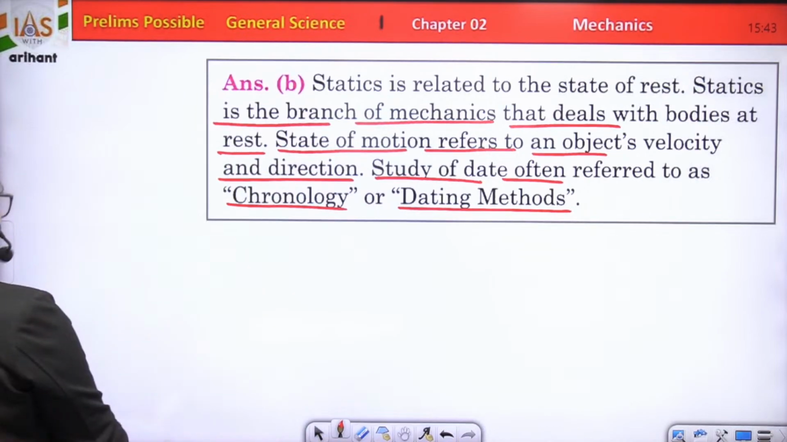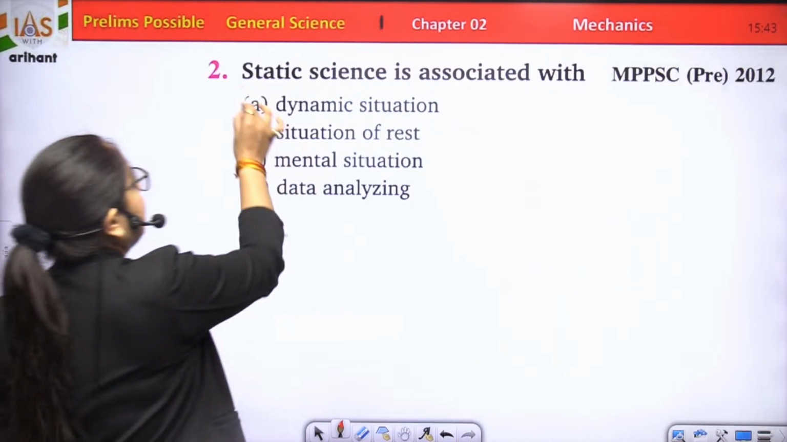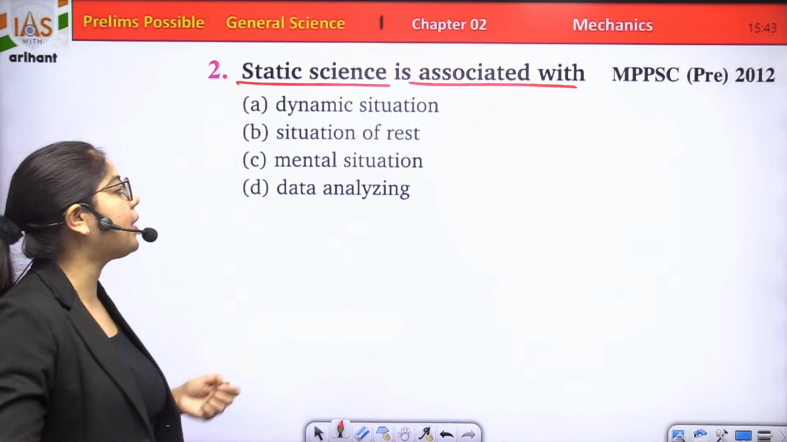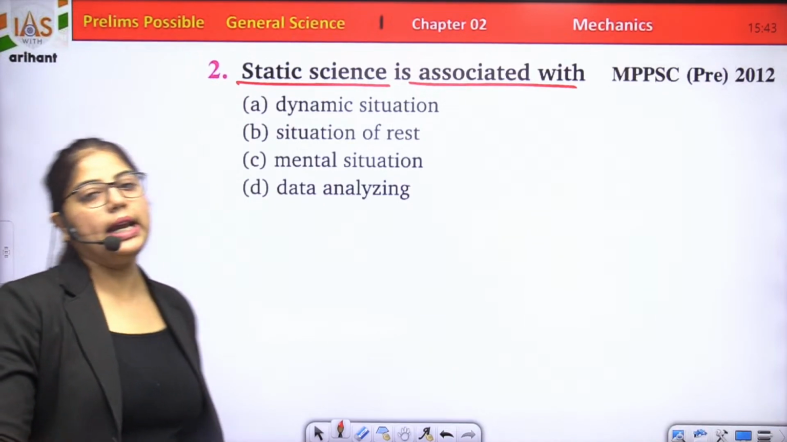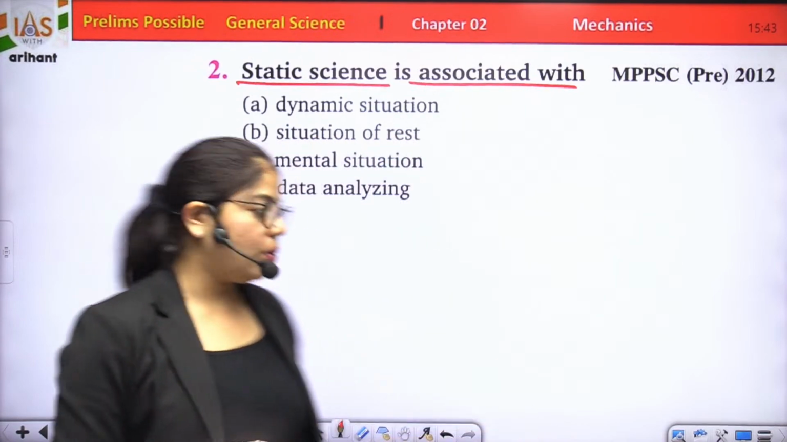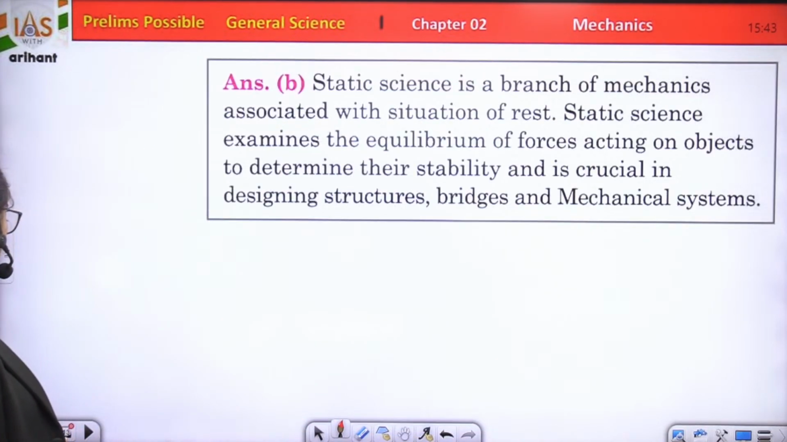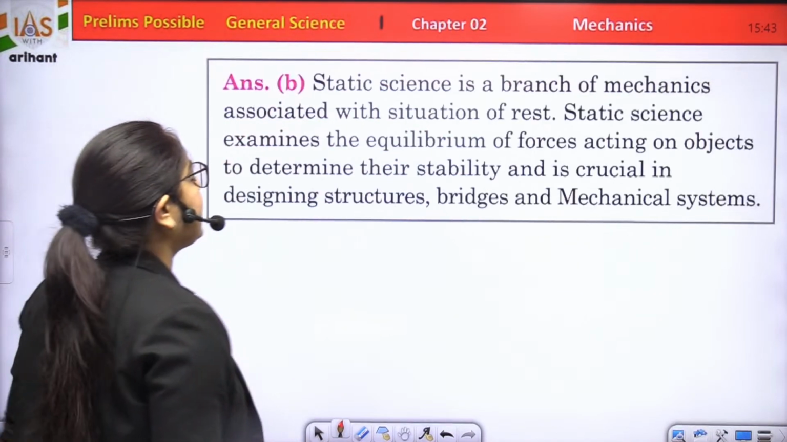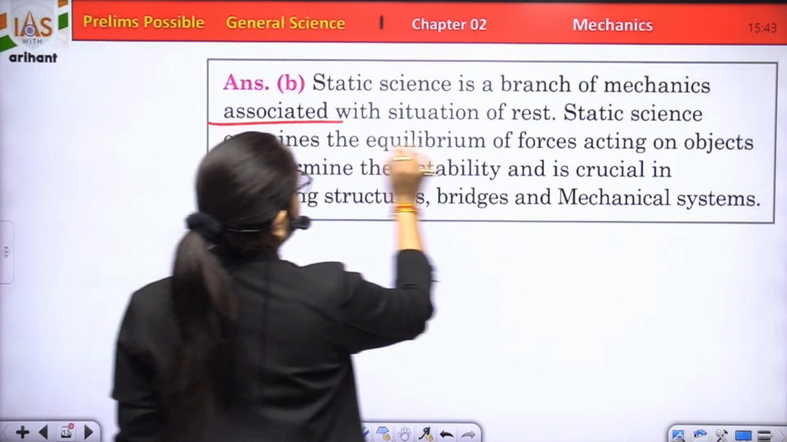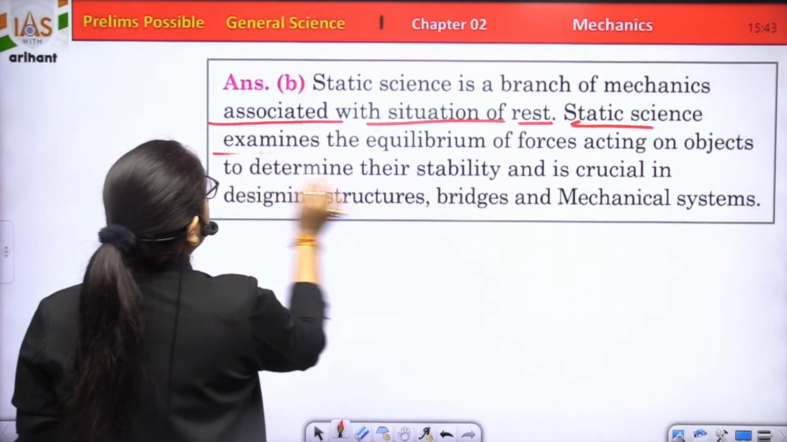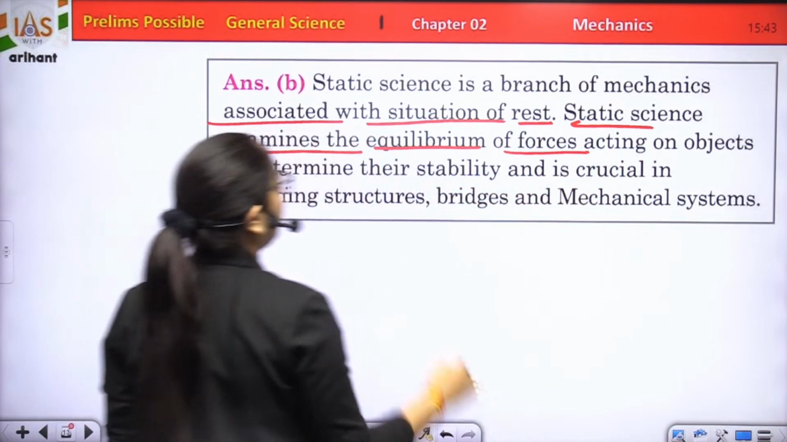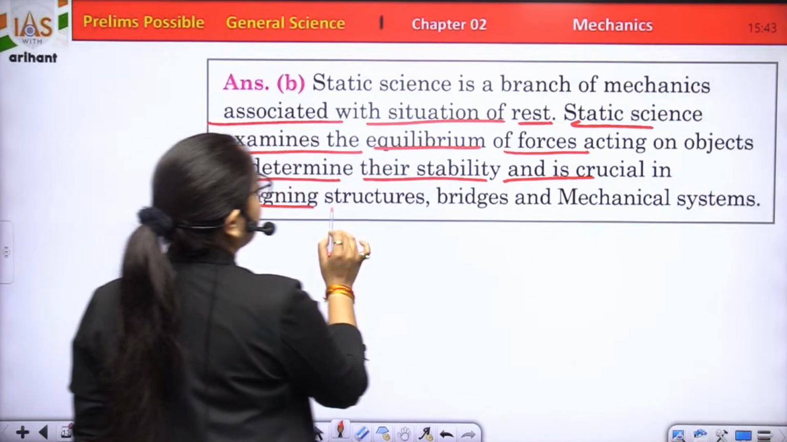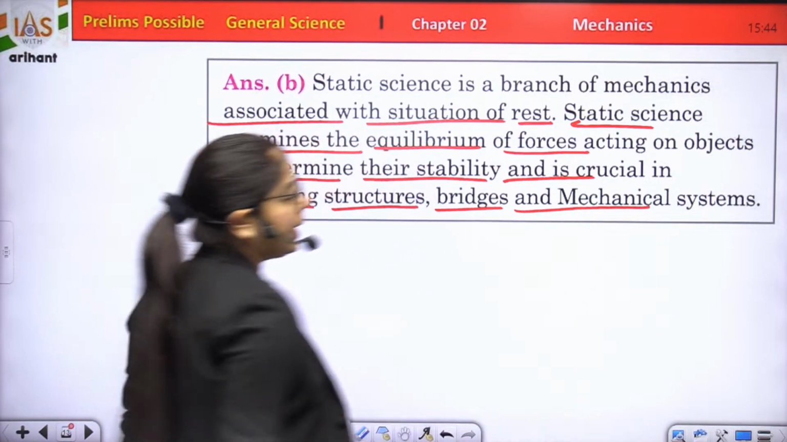Clear? Now comes to the next question. Static science is associated with dynamic situation, situation of rest, mental situation, and data analyzing. So the correct answer will be option number B, situation of rest. Static science is a branch of mechanics associated with situation of rest. Static science examines the equilibrium forces acting on objects to determine their stability and is crucial in designing structures, bridges, and mechanical systems.